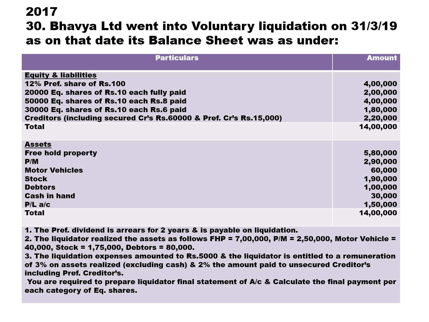P&L account is to be ignored because it's a fictitious asset. P&L account given on the asset side is treated as loss. Preference dividend is in arrears for 2 years and is payable on liquidation. The liquidator realized the assets as follows: freehold property 7 lakh, plant and machinery 2,50,000, motor vehicle 40,000, stock 1,75,000, debtors 80,000. The liquidation expenses amounted to rupees 5 lakh, and the liquidator is entitled to a remuneration of 3% on assets realized